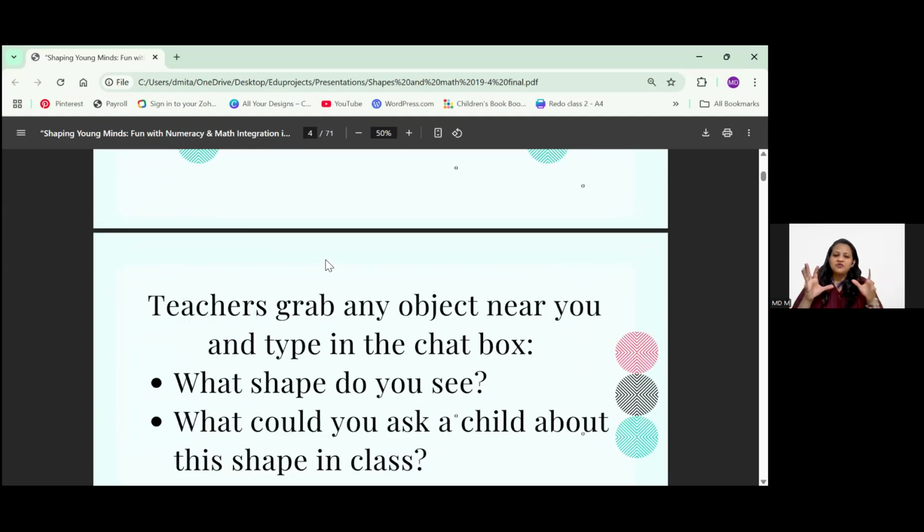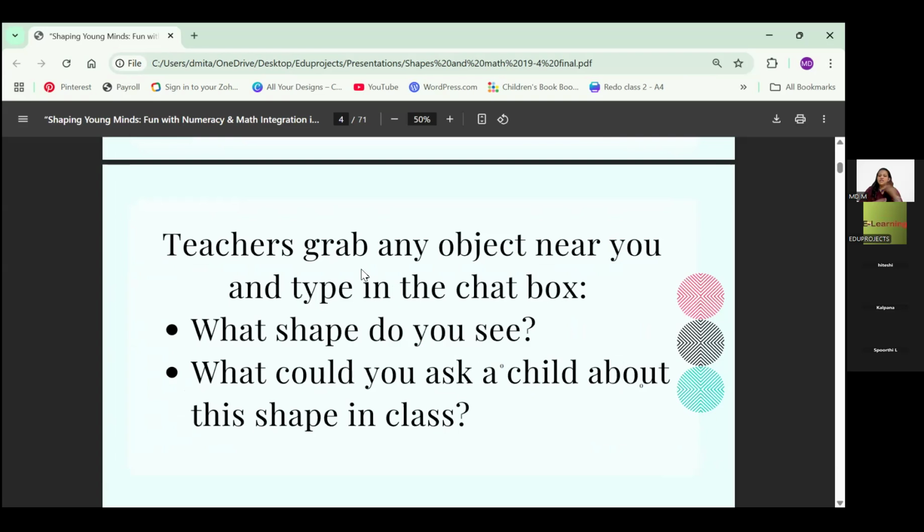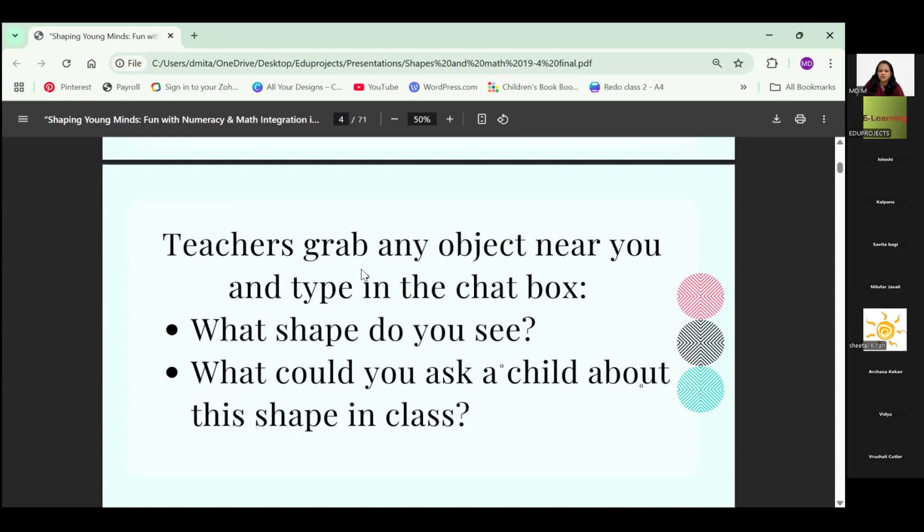So teachers, you have to grab any object near you and type in the chat box what shape you see. Like if I picked up, for example, this water bottle, I can see it's a cylinder. So you will first do it and write it. Most of them will be 2D shapes. So let's just write.